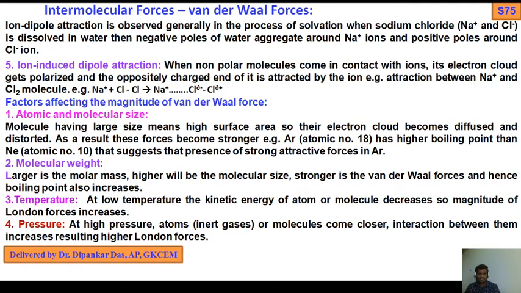As a result, the forces become stronger in argon with respect to neon. Molecular weight: larger the molar mass, the surface area also increases, so van der Waals forces are stronger, and hence the boiling point also increases.